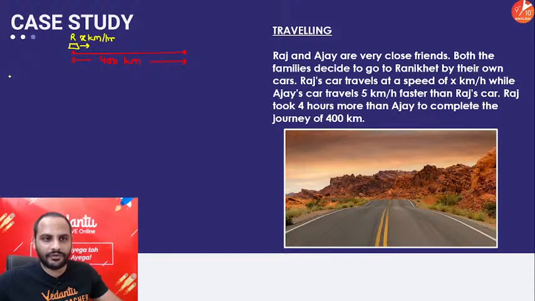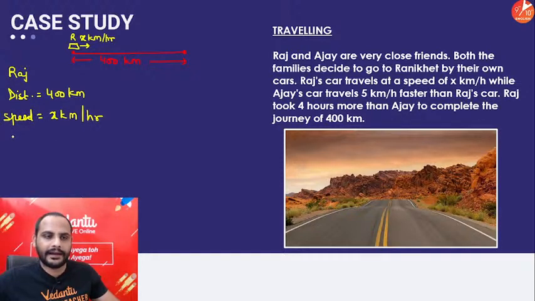Alright, so I can say for Raj, distance traveled will be 400 kilometer, which is given. Speed of Raj is given as x kilometer per hour, and the time taken will be equal to distance by speed, which is 400 by x hours. This is the time taken by Raj, right?